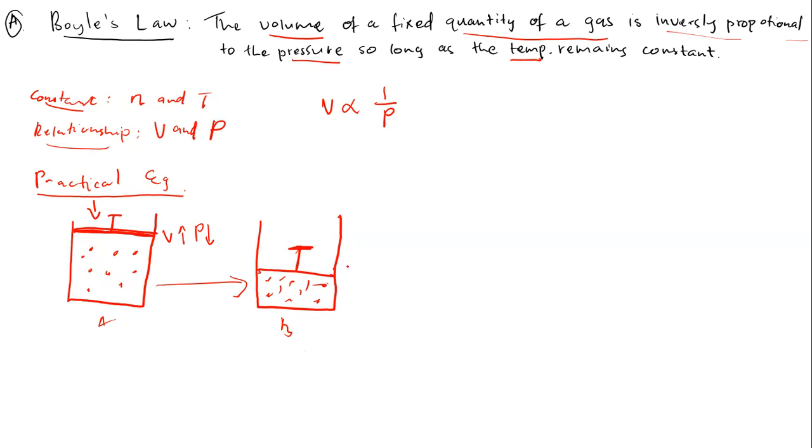And therefore, what is happening with the pressure as we decrease the volume? The pressure will most definitely increase. That means these molecules experience high pressure because they are compressed.